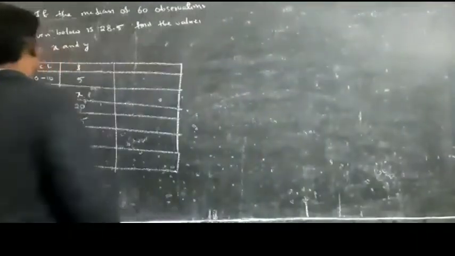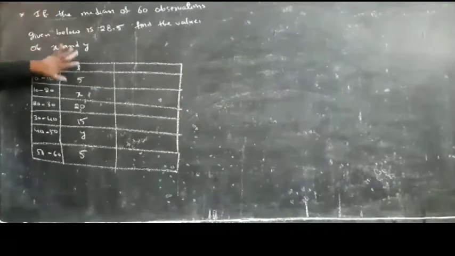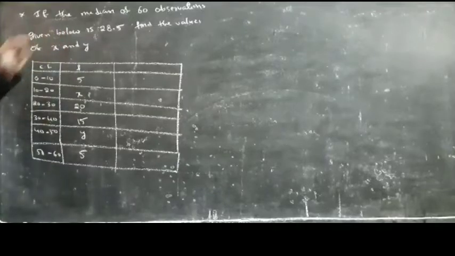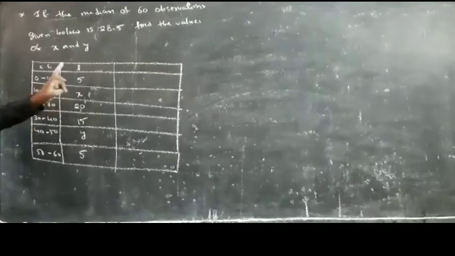35.75. See, the median of 60 observations is 28.5. You have to find the missing values, that is nothing but the x and y values.